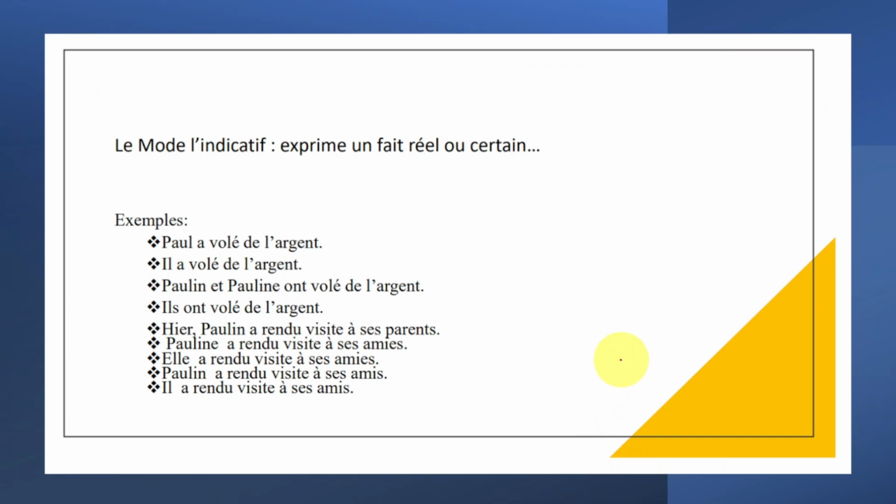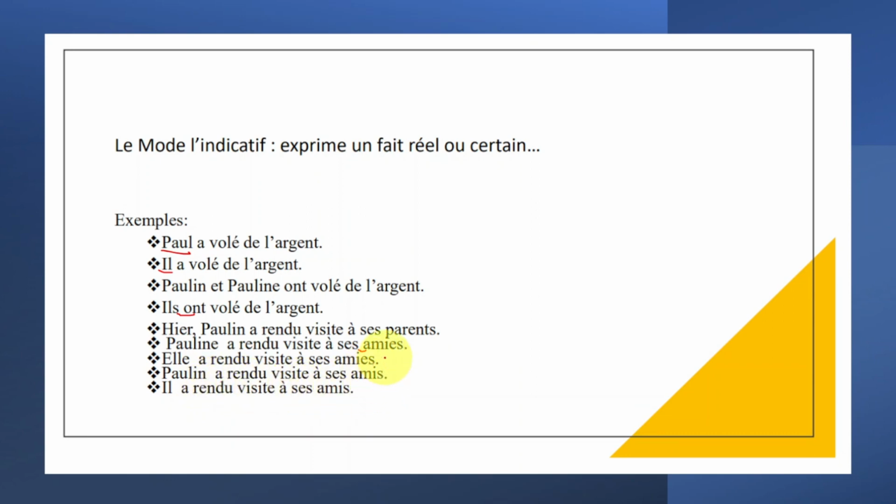Now, le mode indicatif exprime un fait réel ou certain. Paul a volé de l'argent. Il a volé de l'argent. So this one, it's just the same, but it's a pronoun. Paulin et Pauline ont volé de l'argent. Ils ont volé de l'argent. Okay? Hier, Paulin a rendu visite à ses parents. Okay? Pauline a rendu visite à ses amis. Link them together here. Elle a rendu visite à ses amis. Paulin a rendu visite à ses amis.